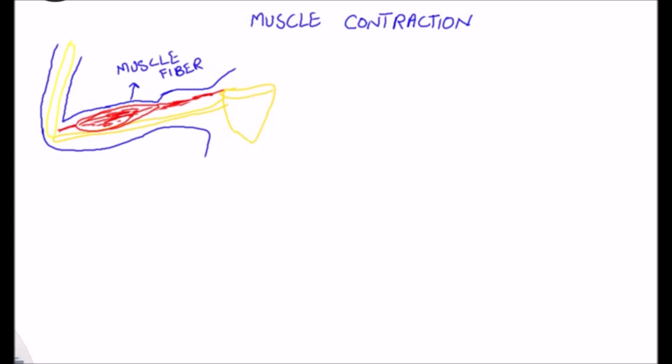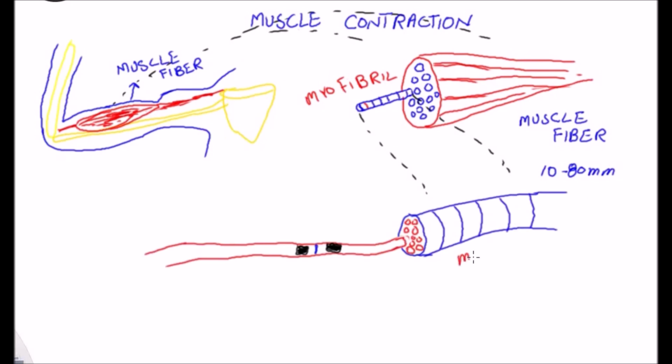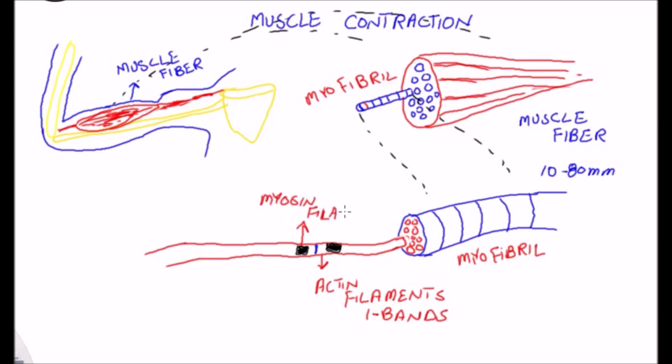All skeletal muscle is composed of numerous muscle fibers ranging from 10 to 80 micrometers in diameter. All fibers extend the entire length of the muscle. Each muscle fiber contains several hundreds to several thousands of myofibrils, and every myofibril contains light bands that contain only actin filaments and are called I bands. The dark bands contain myosin filaments as well as the ends of the actin filaments where they overlap the myosin, and are called A bands.